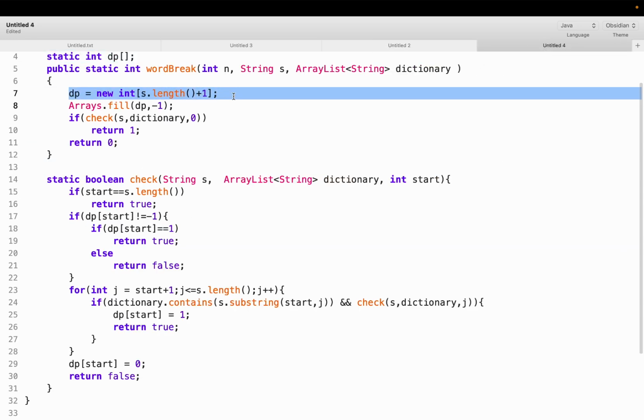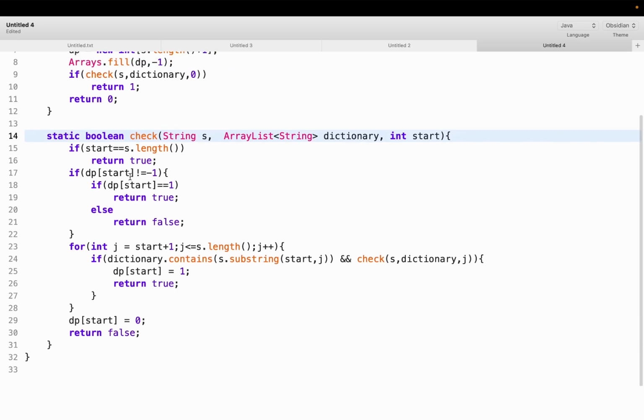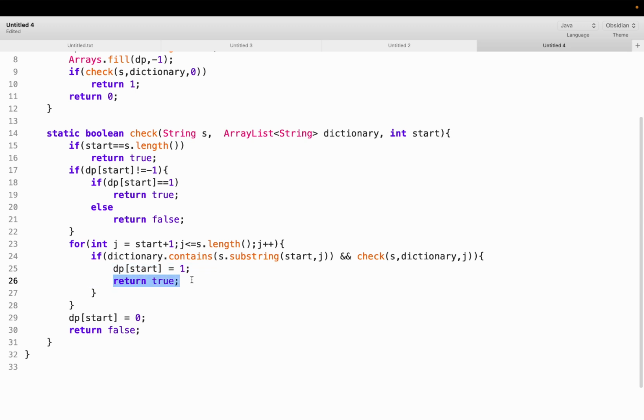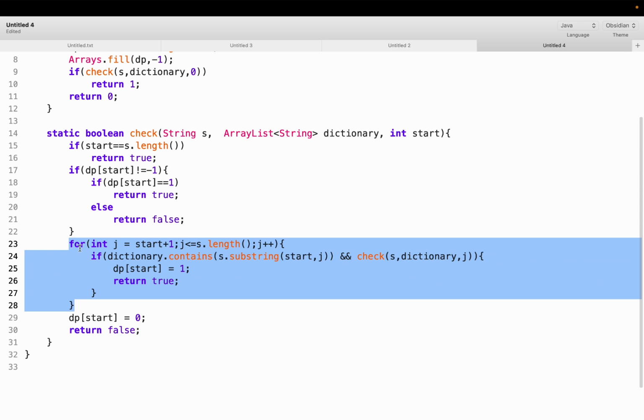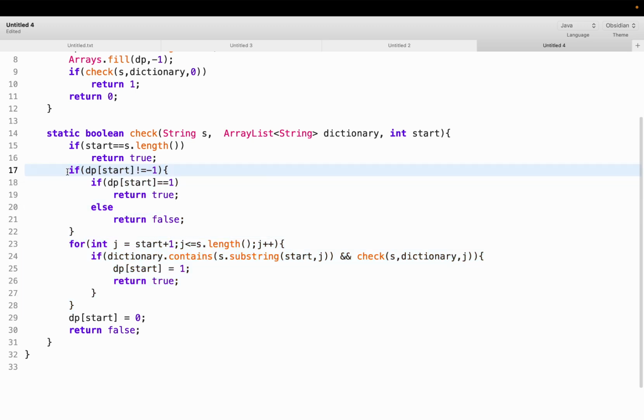So we have initialized the length of the DP to s.length plus 1 and filled it initially with minus 1. Whenever we are getting a match, that means whenever we are returning true, we assign DP of start as 1. In some cases we might need to return false. In that case we put DP of start equal to 0. Before going through this loop, we need to check if the DP already contains a pre-computed value, that is, DP of start is not equal to minus 1, then we need to return the value of DP of start. Since this function is returning boolean, if DP of start is equal to 1, we have to return true, otherwise we have to return false.